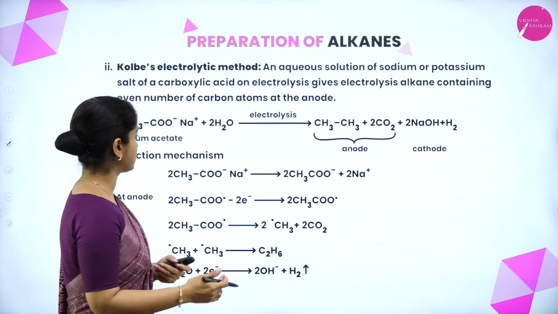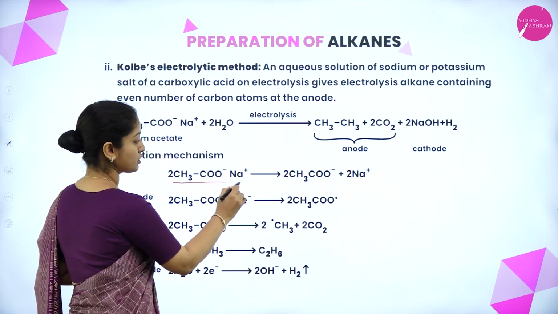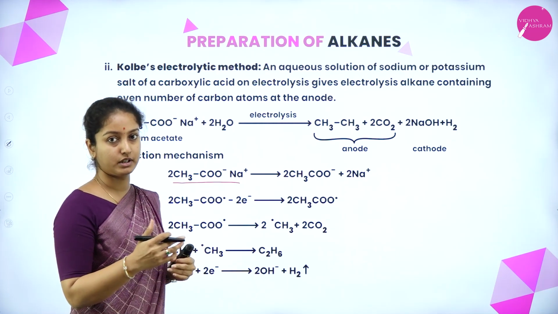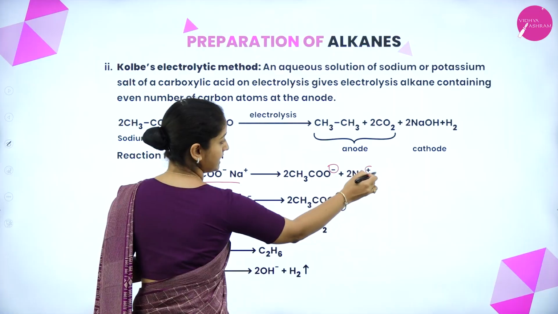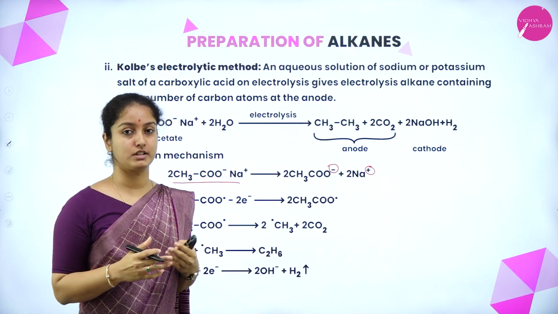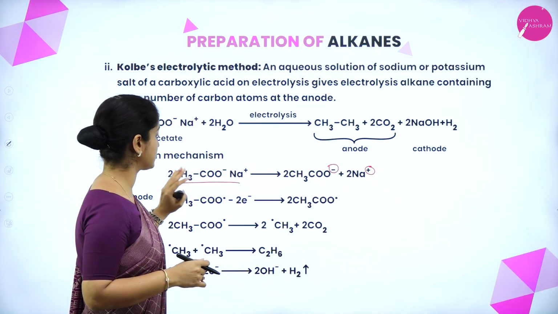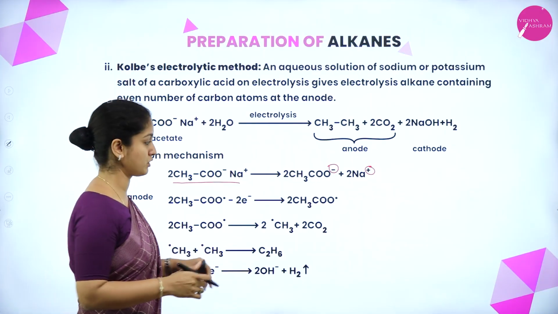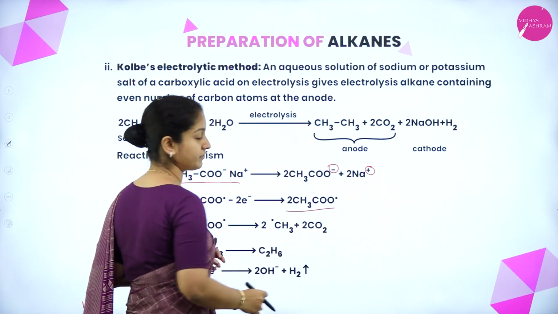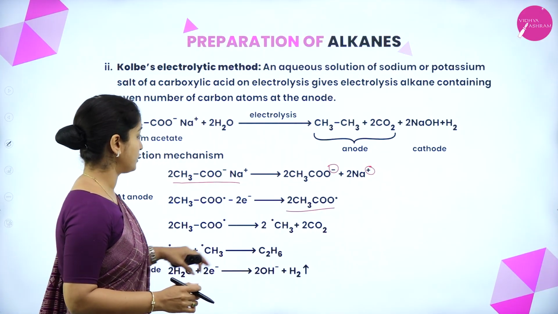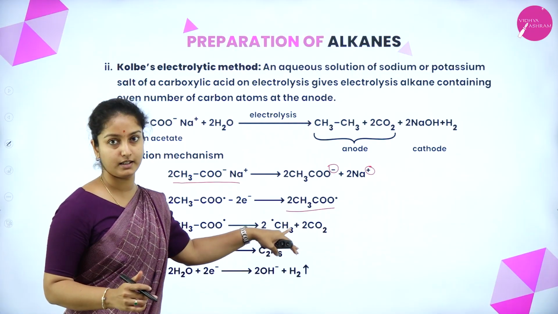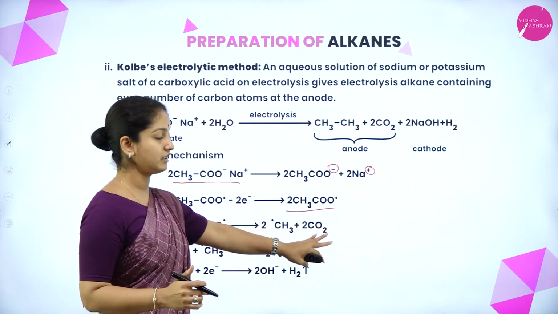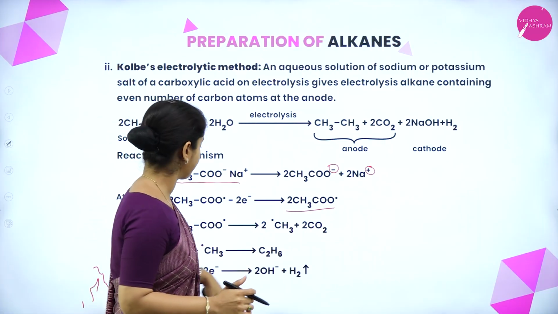The reaction mechanism involves sodium ethanoate dissociating to give ions, that is CH3COO minus and Na plus. During electrolysis at the anode, the acetate ion will lose 2 electrons to give a free radical of the acetate ion, and 2 molecules of acetate ion will dissociate to give methyl groups, and carbon dioxide is released.